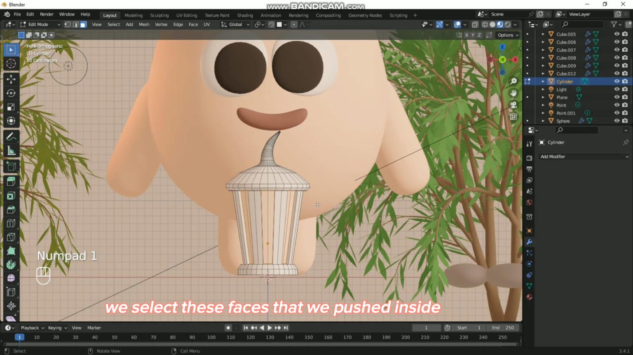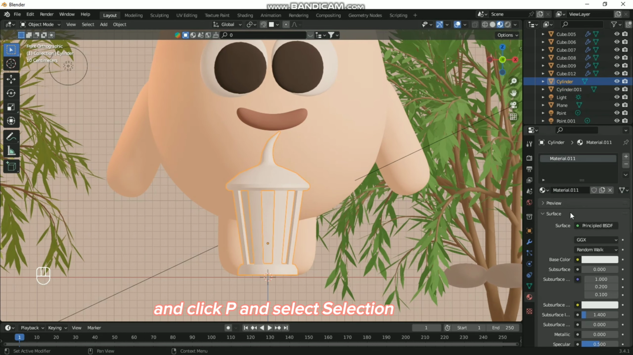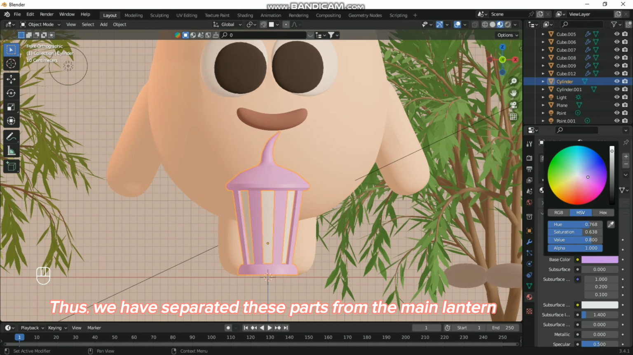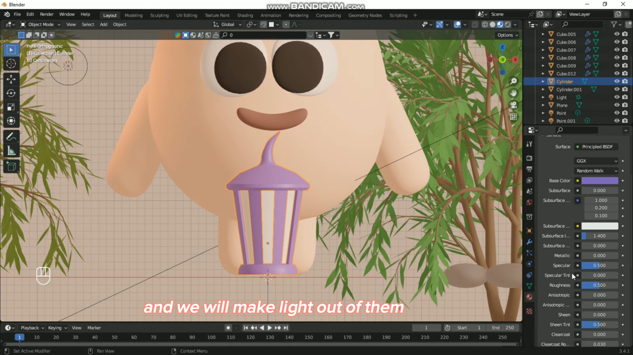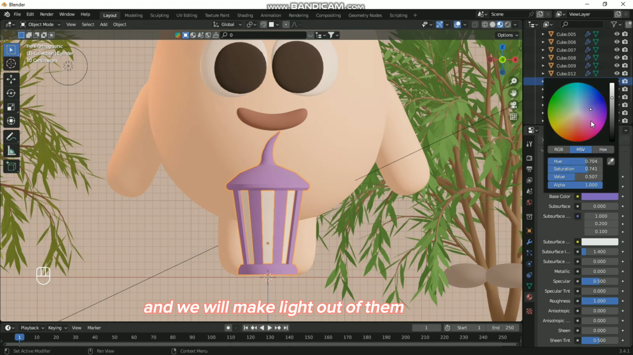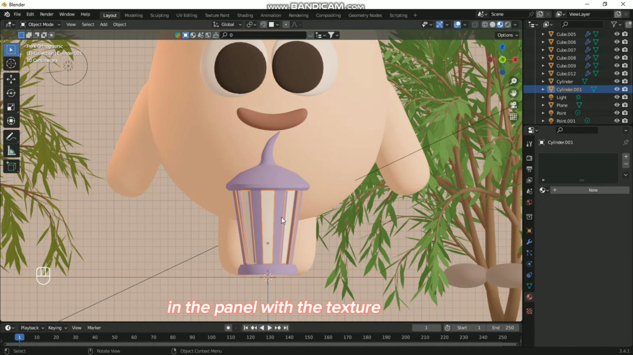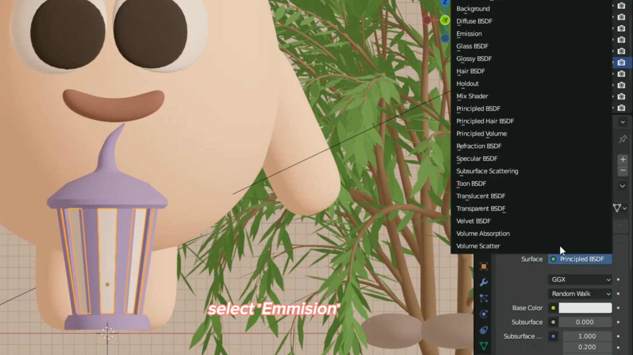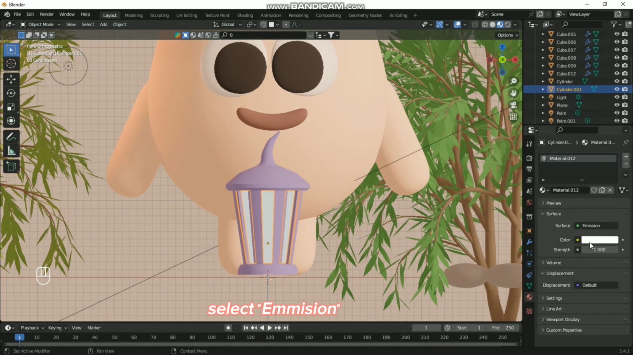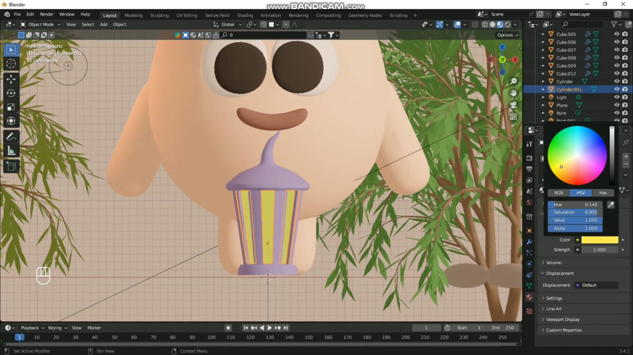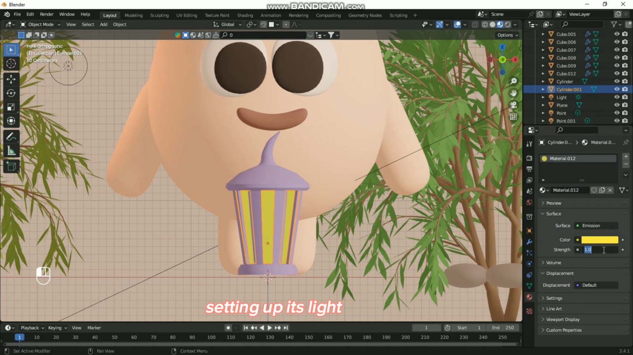We select these faces that we pushed inside and click B and select selection. Thus, we have separated these parts from the main lantern and we will make light out of them. In the panel with the texture, select emission, setting up its light.